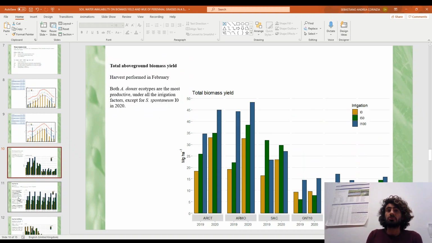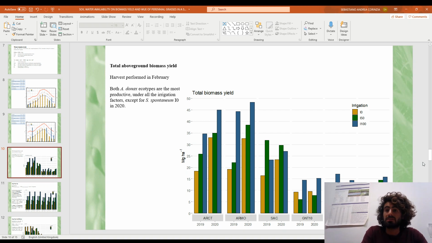This plot represents the total above ground biomass yield. Here we can see that for Arundo donax genotypes, the yields were higher than for the other genotypes, and there was a strong response to the irrigation level. Only Saccharum spontaneum had a biomass yield higher for the I-50 thesis than for the I-100 thesis.